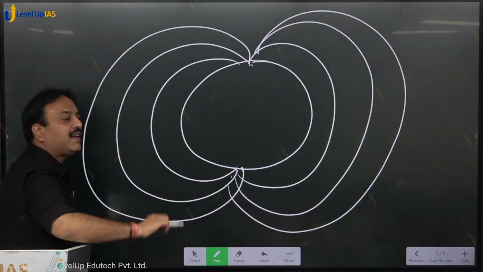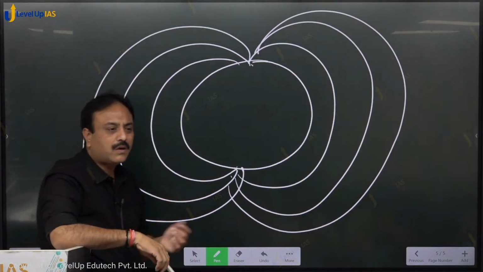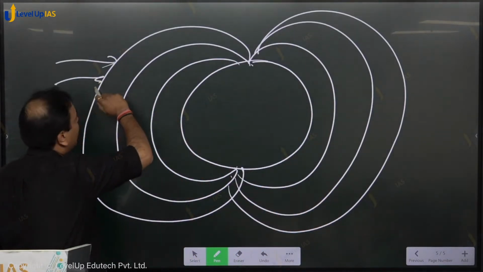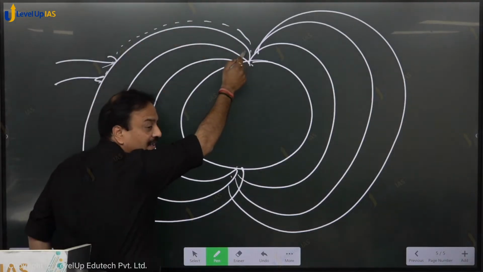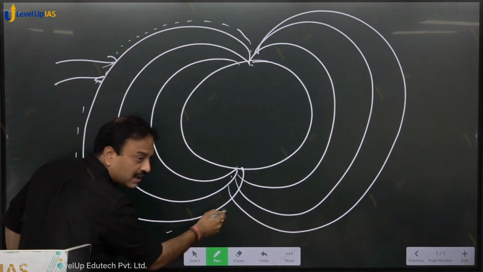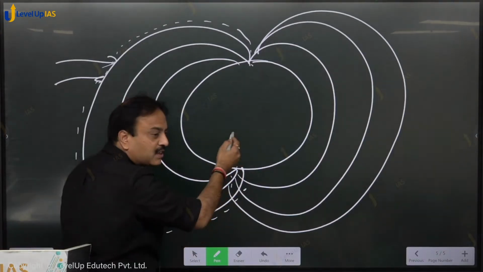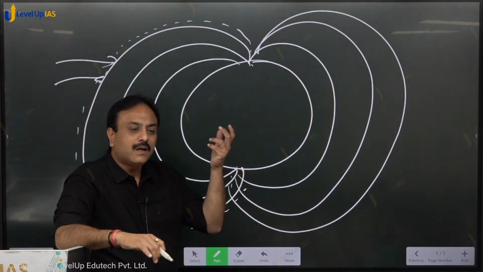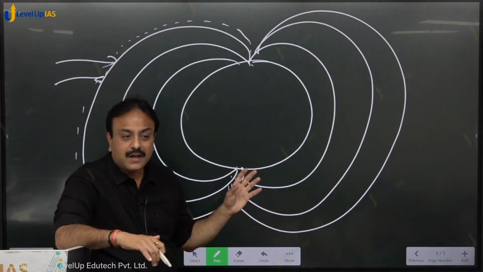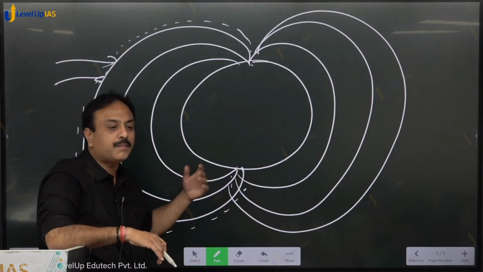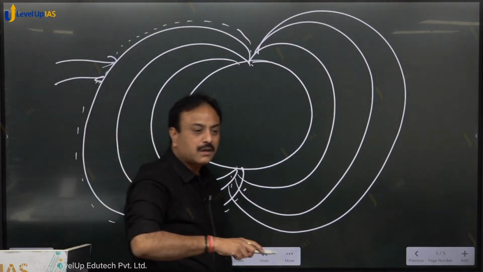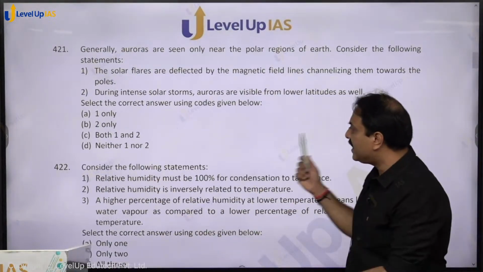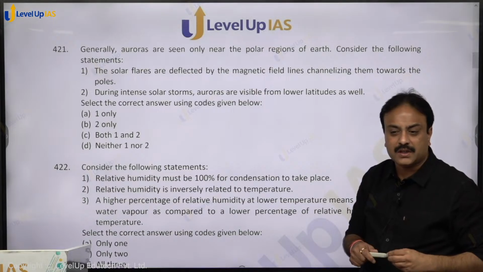Right. So if there is an intense solar storm or CME activity, and a solar flare reaches over, then that solar flare is deflected along the lines towards the polar region, and when it is moving towards the surface of earth, it interacts with the ions present in the ionosphere and thermosphere, and it results in the formation of auroras. During intense solar storms, auroras are visible from lower latitudes as well.